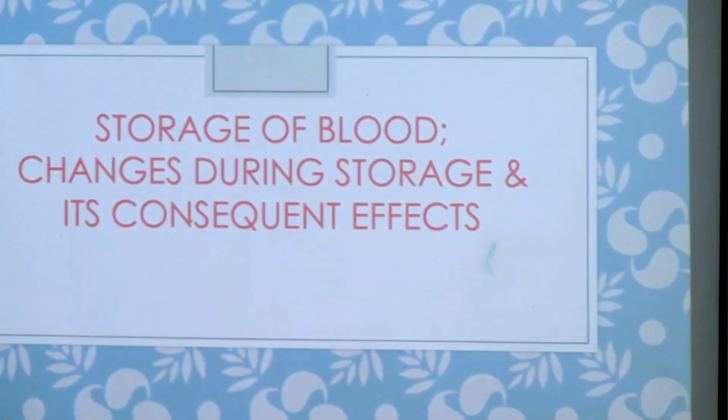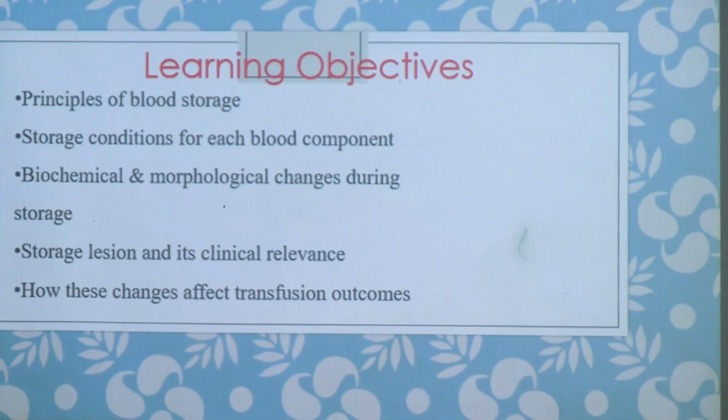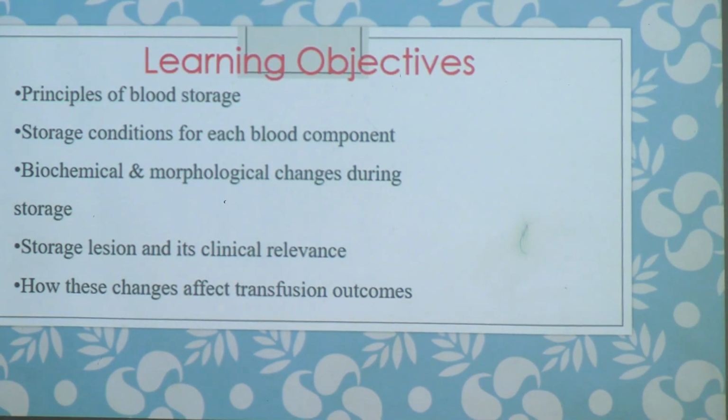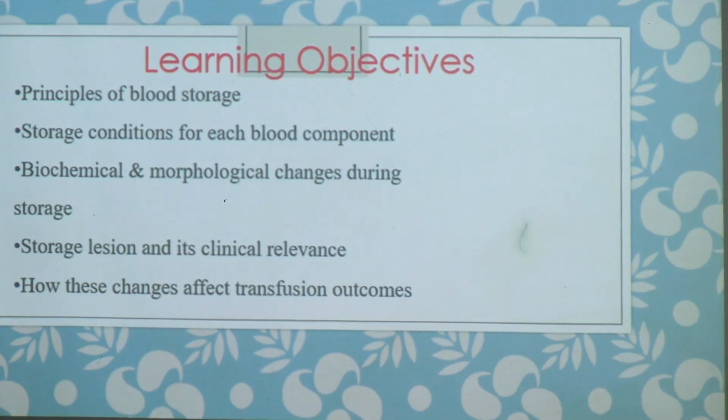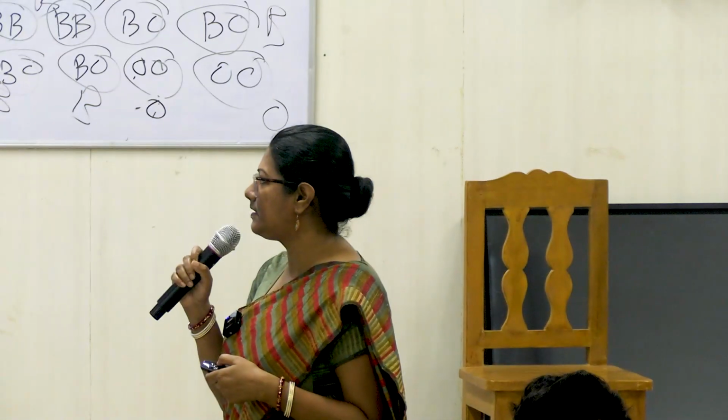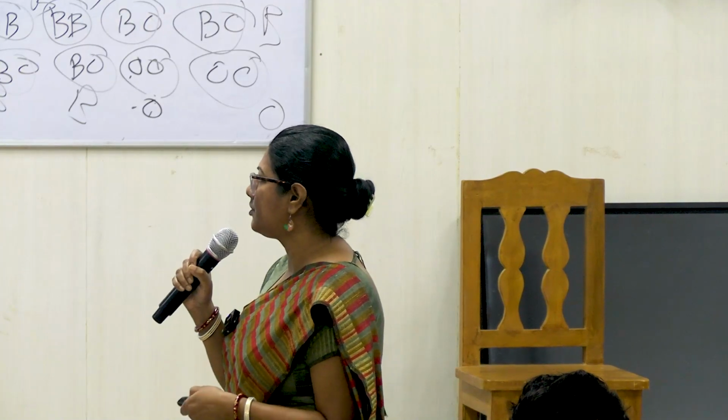So we'll go to the second section, that is storage of blood and changes during storage and their consequent effects. We'll learn about the principles of blood storage and storage conditions for each blood component, biochemical and morphological changes during storage, lesions and their clinical relevance, and how these changes affect transfusion outcomes.